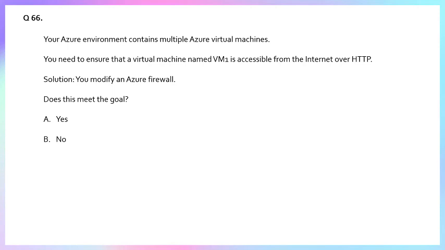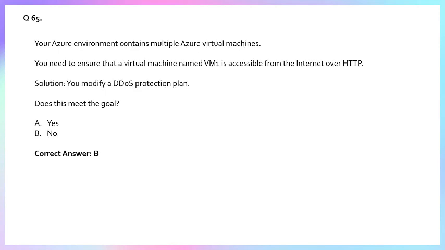Question number 66. Your Azure environment contains multiple virtual machines. You need to ensure that a virtual machine named VM1 is accessible from the internet over HTTP. You modify Azure Firewall. Does it meet the goal? It is the same question we read as question 65.